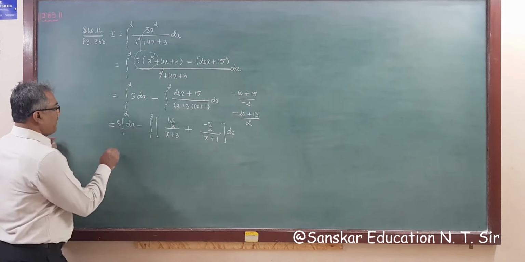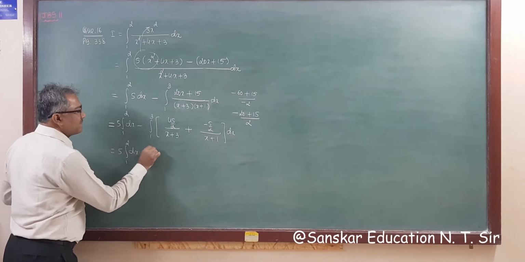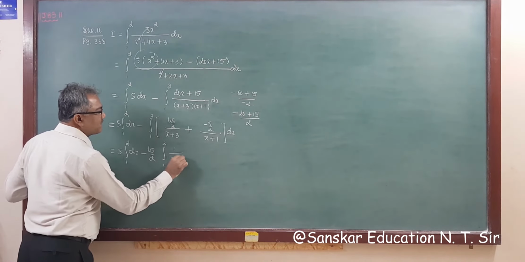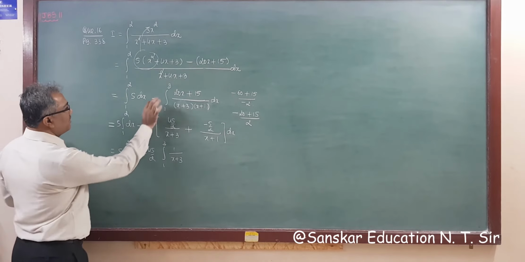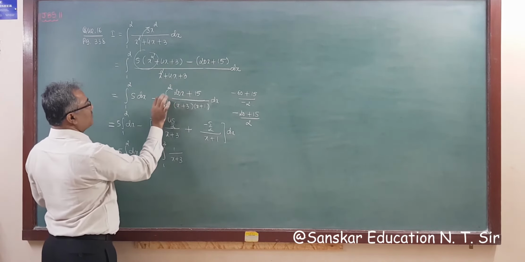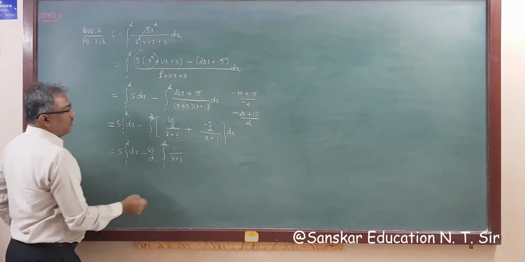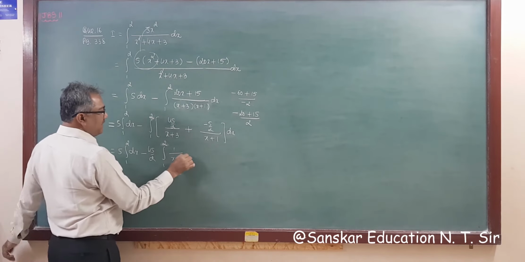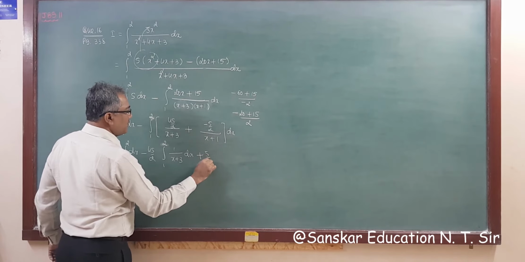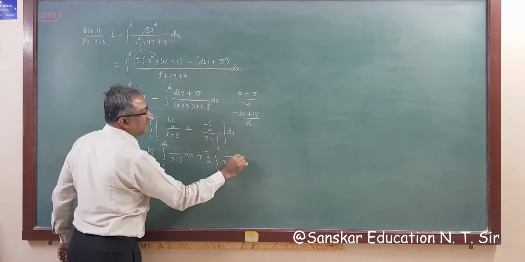Okay, so this is 5 times integration 1 to 2 dx minus 45 by 2 integration 1 to 2 1 upon x plus 3. Sorry, 1 to 2. Sorry, दिख रहा हो 1 to 2. 1 to 2. Right? 1 to 2. 1 upon x plus 3 dx. And this minus becomes plus 5 by 2 integration 1 to 2 x plus 1 dx.